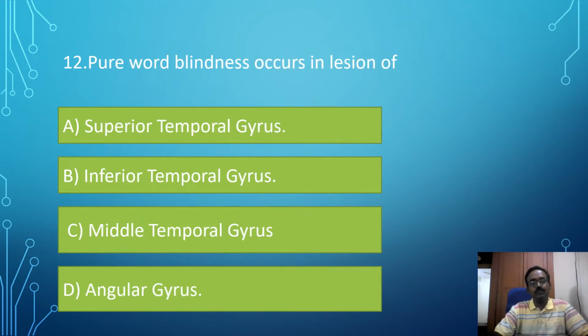12th MCQ. Pure word blindness occurs in lesion of what? What is pure word blindness? The pure word blindness patient can write. If we dictate something, they can write, but they cannot read their own writing. That is pure word blindness.